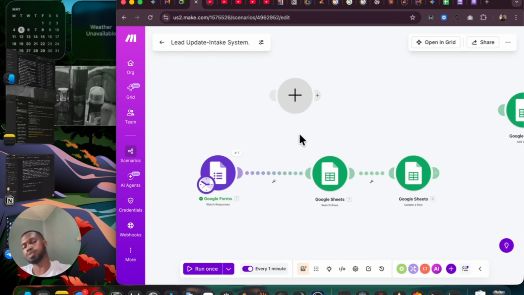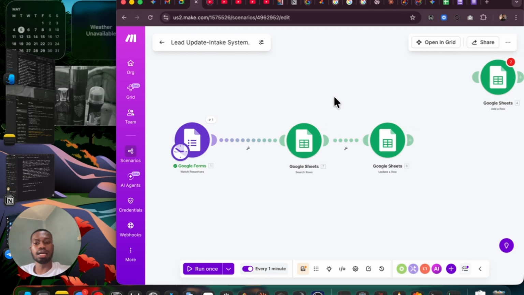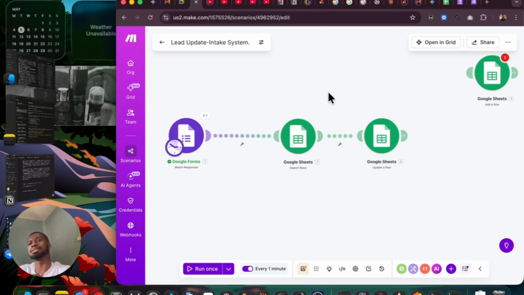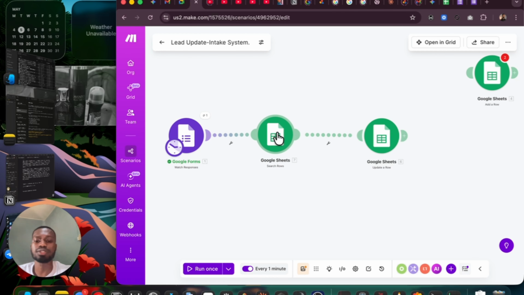Now the next one I'm going to explain, what I want to talk about now, is routers. When we talk about a router, we are given this particular scenario an opportunity to split into two different directions. What is happening here is that we are having these details come in, and it is able to search rows, and once it searches for the row, it's going to update if it exists, right? But this time around, we want to make sure that in this same scenario, we don't have two different scenarios, one for add and one for updates. We don't want that. We want them in one scenario.